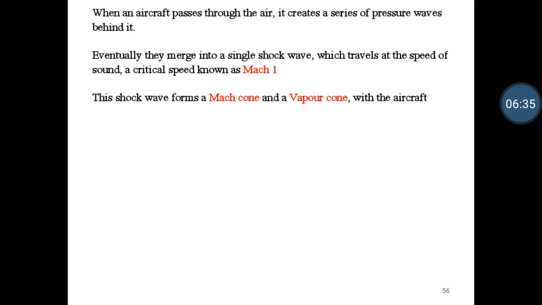So this sonic boom happens at Mach number equal to 1, and after that the Mach cone will be developed. After the sonic boom, the shock wave forms a Mach cone and a vapor cone also. The vapor cone will be visible; the sonic boom is audible at Mach number equal to 1 for only a few seconds, and after that the Mach cone will be developed at supersonic condition, and as a result of the Mach cone there will be a vapor cone also, which will be visible at the surface of the aircraft.